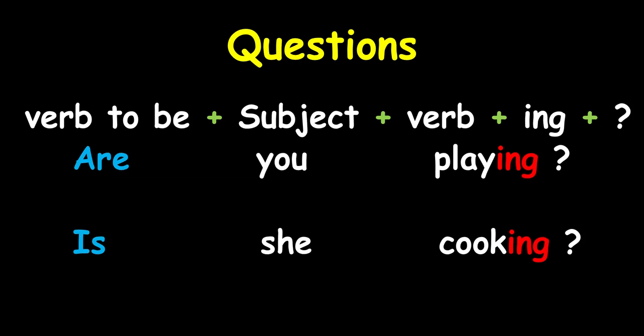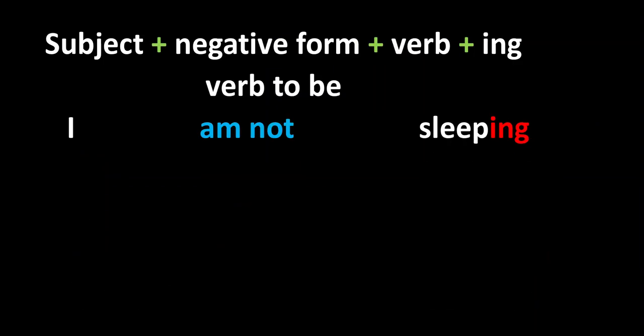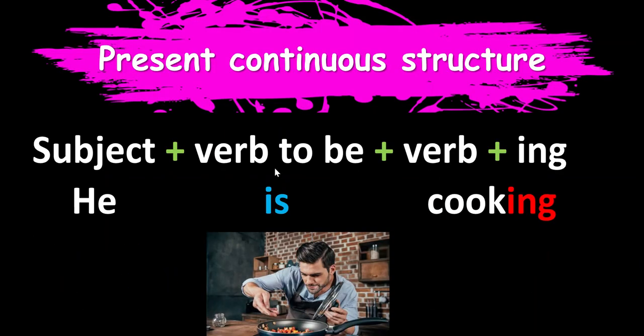Ahora bien, como les digo, las dos cositas importantes que siempre vamos a necesitar para elaborar una oración en present continuous is going to be subject, verb to be, and the verb. Esa acción debe de cambiar utilizándose ing. Si se fijan aquí, the main verb is cook. I only add ing to indicate that the action is happening right now.